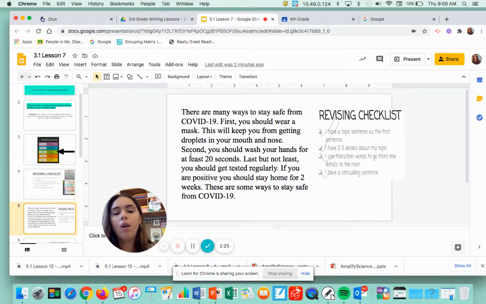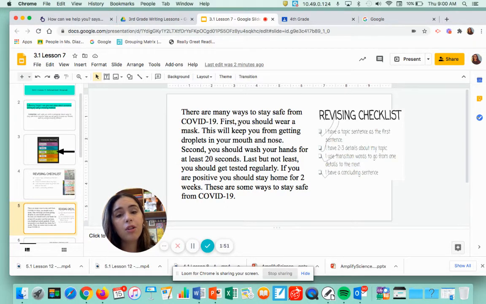Here's a paragraph that I got from one of your friends that has everything that you should have in your informational hamburger paragraph. So there are many ways to stay safe from COVID-19. Yes, I put a check. They have a topic sentence. They're going to tell me all the ways to stay safe from COVID-19.